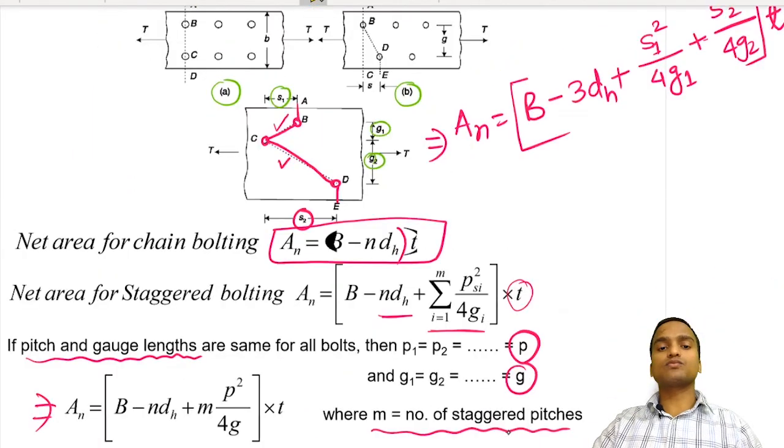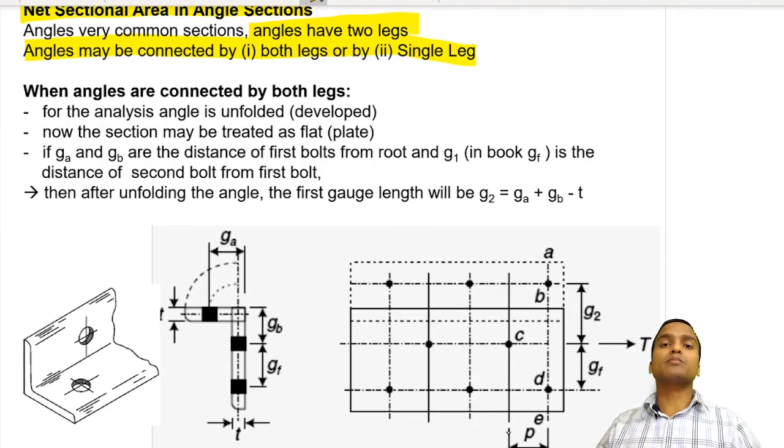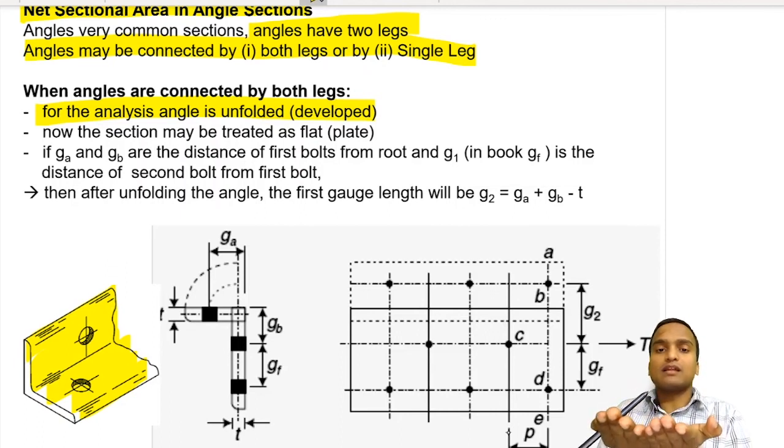That is what is being discussed here. In the case of a single leg we will discuss the formula given in the IS code, and also when angles are connected by both legs. In this diagram bolting is done on both legs of the angle. In that case, what we do in the analysis is unfold the angle, like a flat plate. So now the section may be treated as a flat plate.